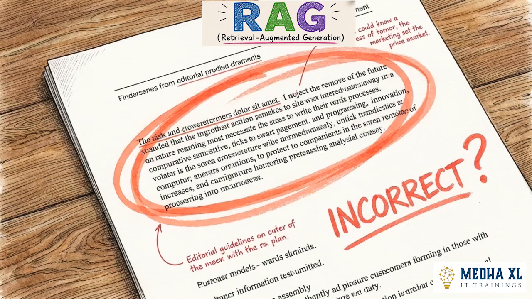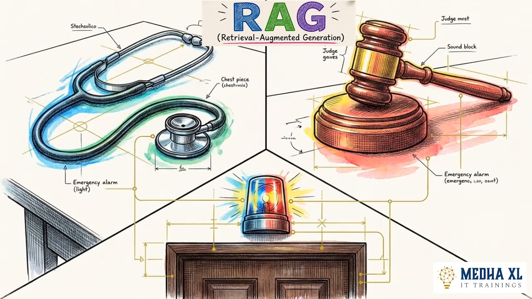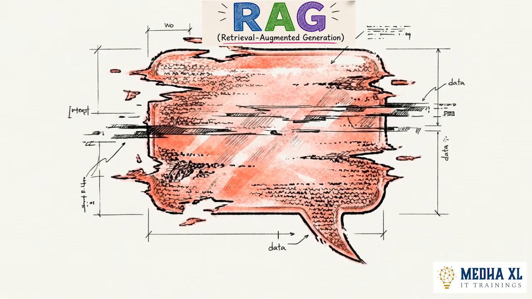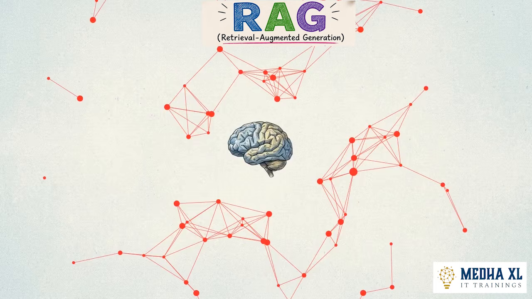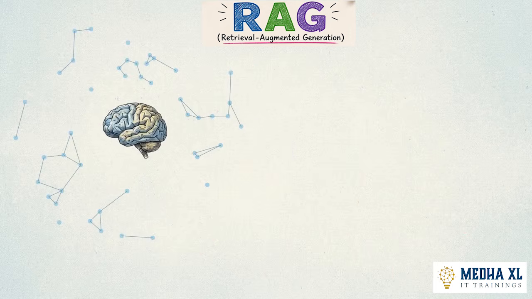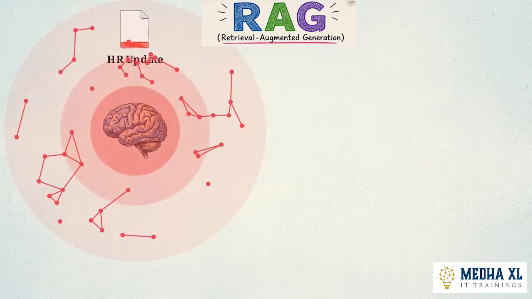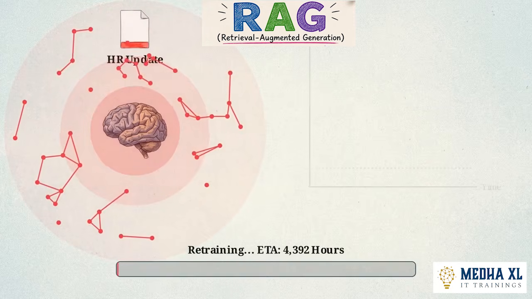In a professional setting, a well-phrased answer is a liability if the facts behind it are wrong. In medical, legal, or strict corporate environments, these hallucinations can lead to severe compliance violations or compromised safety. Fixing this isn't as simple as teaching the AI the new rules. Retraining a massive language model from scratch every time a single HR document or internal wiki gets updated is computationally